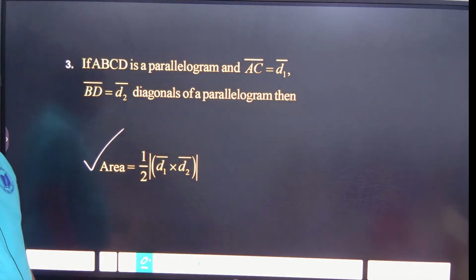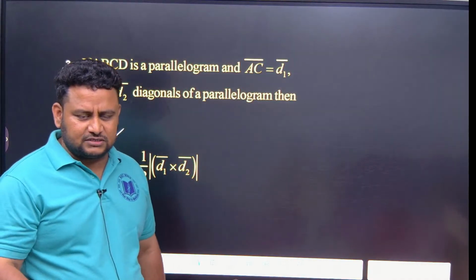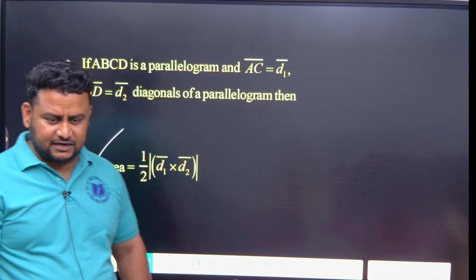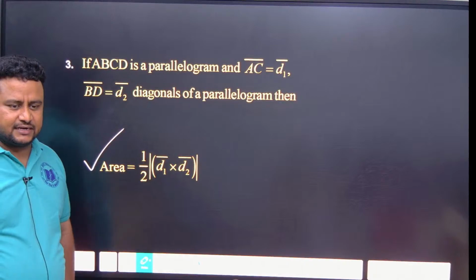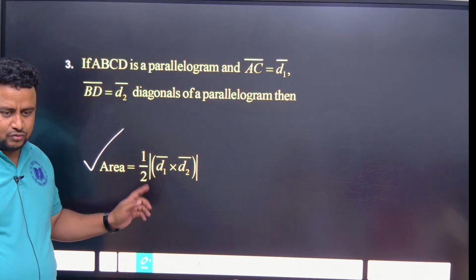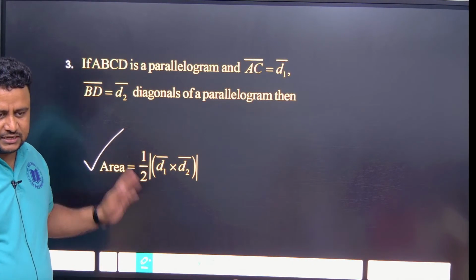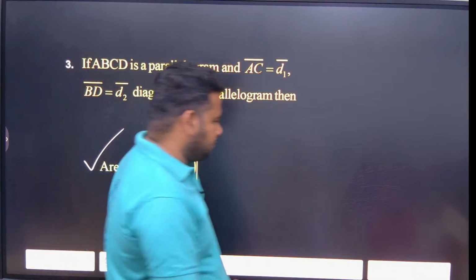Normally parallelogram area is A cross B, the cross product of adjacent sides. But if they don't give the adjacent sides, if they give the diagonals, it is diagonal 1 cross diagonal 2 divided by 2. Okay, that is the area. Understood, Vaishnavi? Okay.